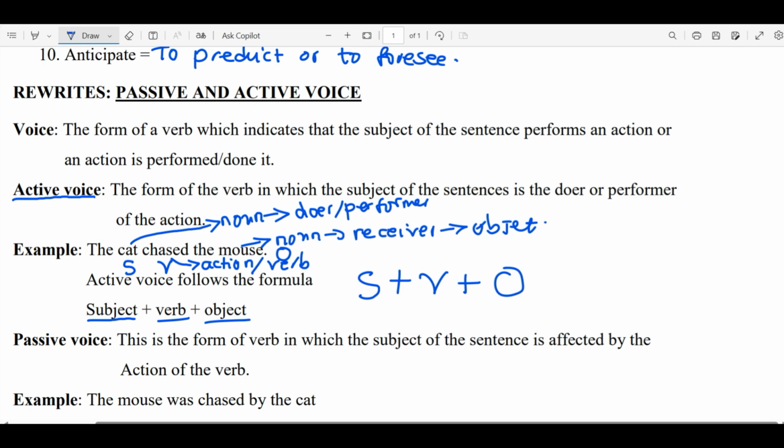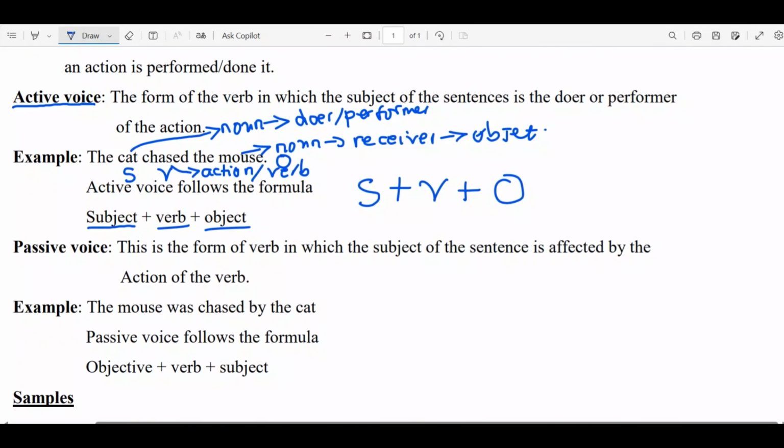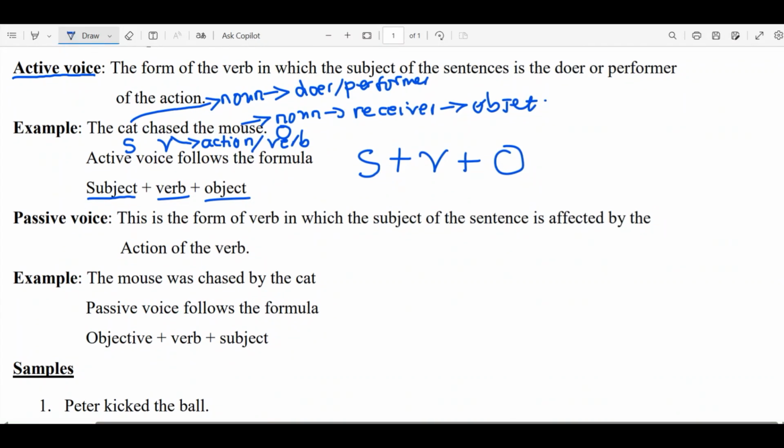Now the passive voice is just the reverse of the active. Let's look at the passive in terms of the definition. This is the form of the verb in which the subject of the sentence is now affected by the action of the verb. Now look at the formula. The mouse was chased by the cat. So instead of placing the cat before the verb, we have placed the mouse before the verb.